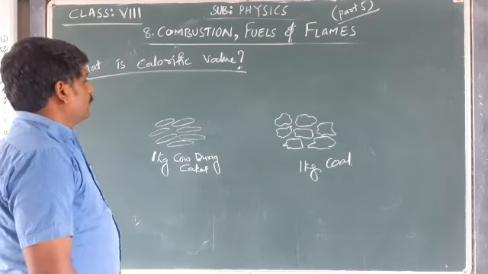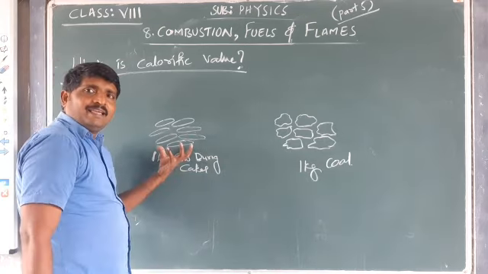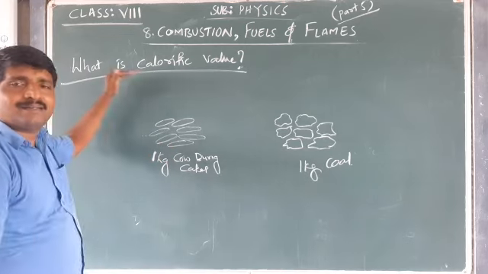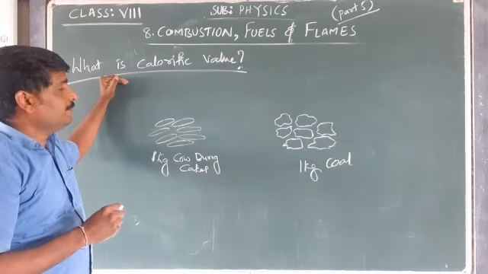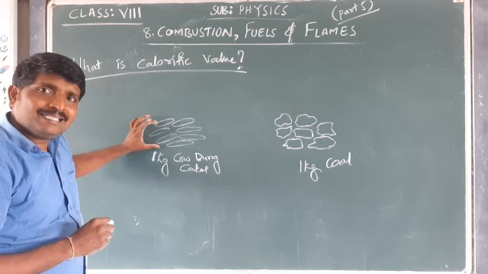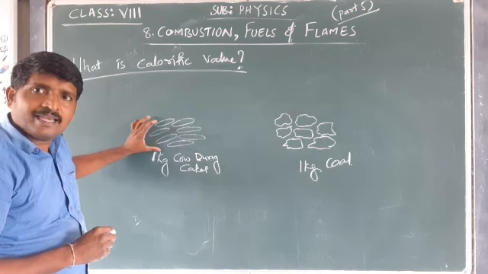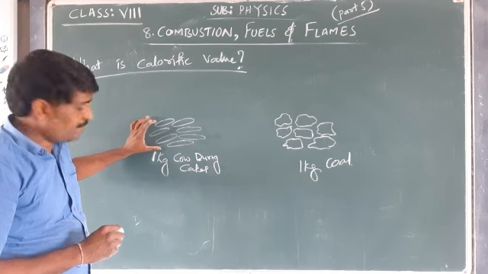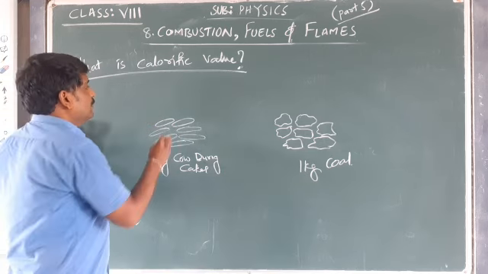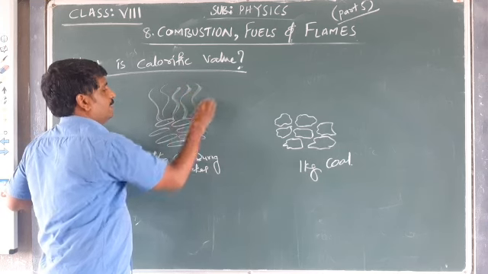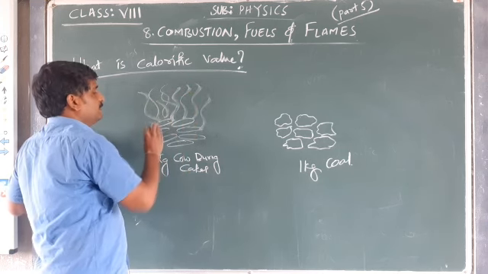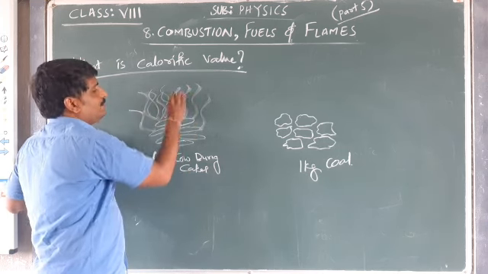Now, if I burn this 1 kg, try to understand the definition and the sense of the calorific value. If I burn this 1 kg of cow dung cakes, some amount of heat is generated or produced. Some amount of heat and flame will be generated.